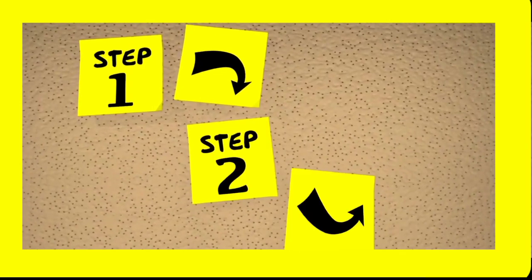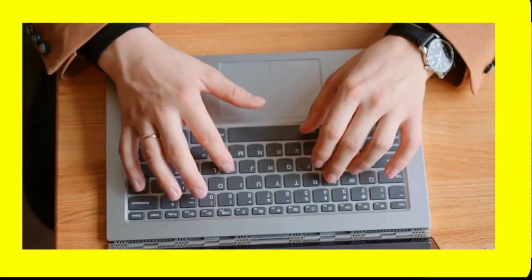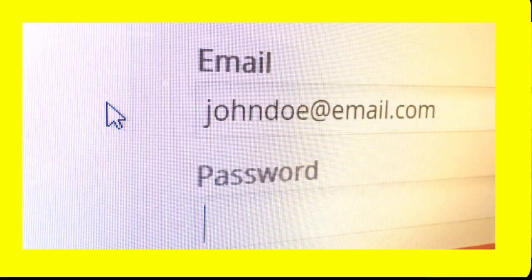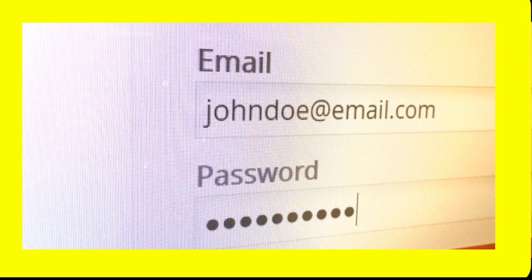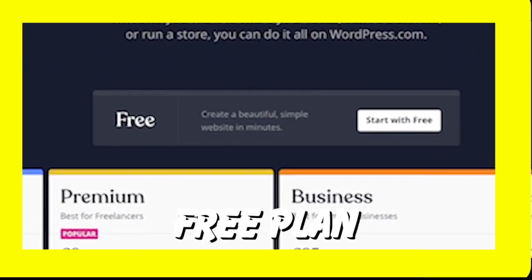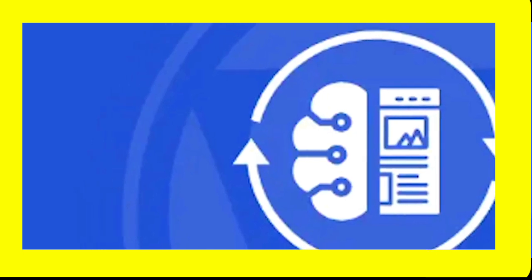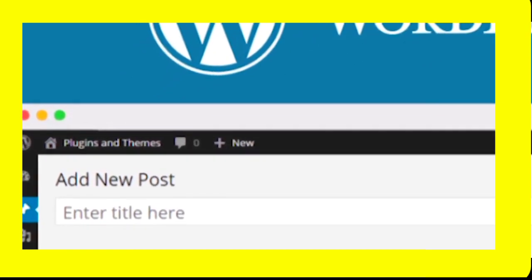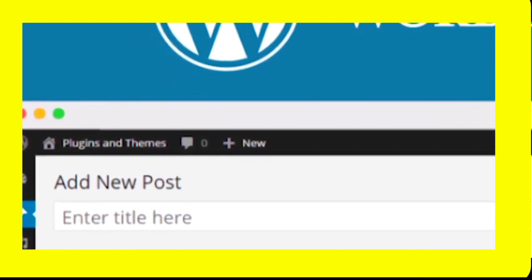Steps to create an automatic WordPress news blog. First, set up a WordPress account. Enter your information, including your email and a password. Choose a plan that best fits your needs, or start with a free plan to try it out. Next, install the Automatic News Post Generator plugin. Then, configure the plugin settings. Configure the settings to determine how often new posts will be generated and what type of content will be included.